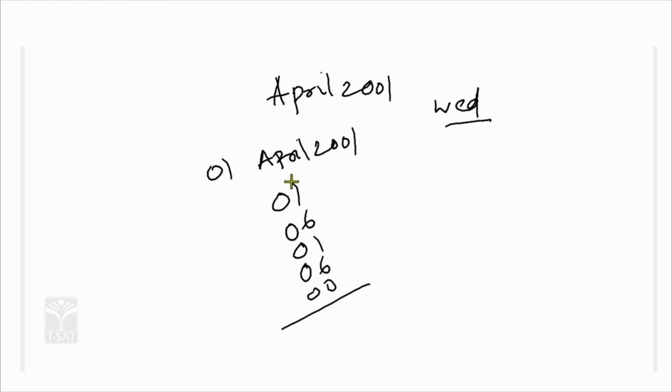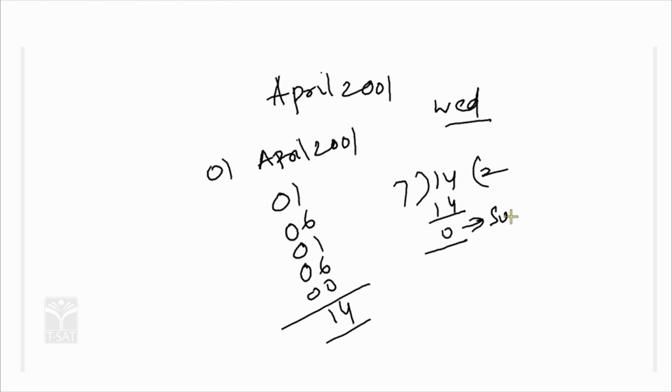You have to add 6 plus 6 is 12, 12 plus 2 is 14. The total sum is 14. 14 divided by 7, 7 twos are 14, 0 is the remainder, which means Sunday is the answer. So 1st April 2001 is a Sunday.